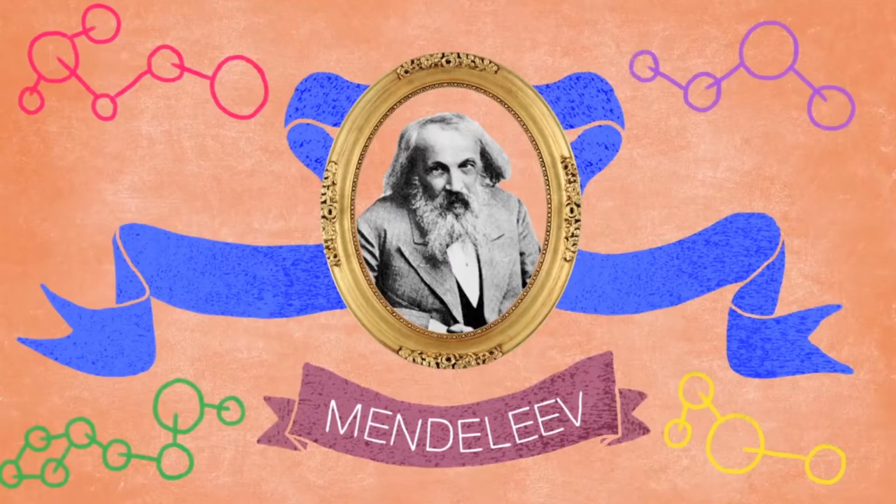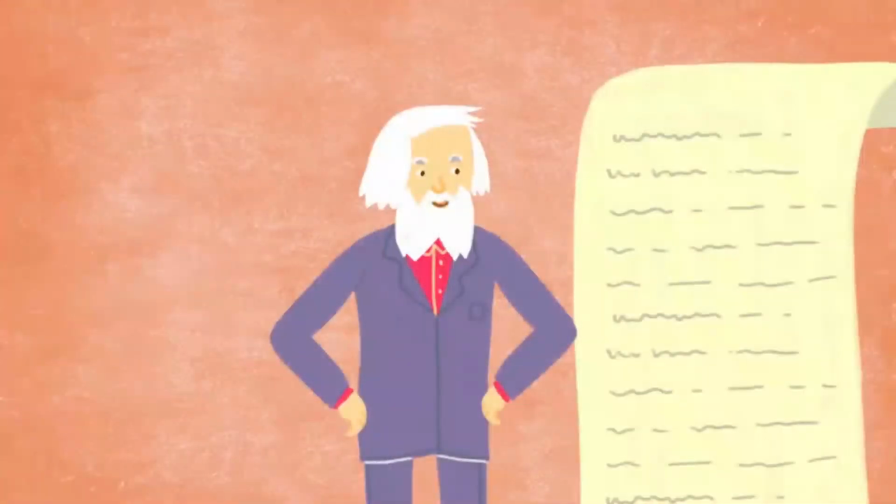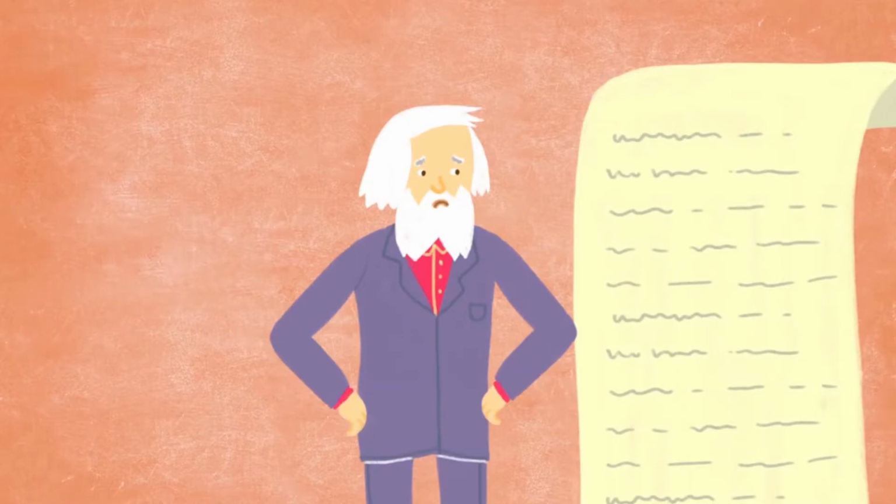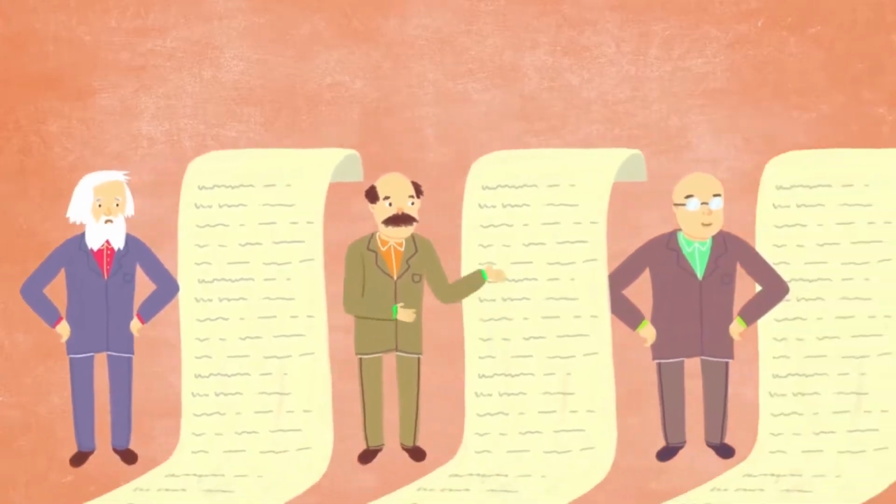Dmitry Ivanovich Mendeleev was born on February 8, 1834 at Tobolsk, Russia. He is a Russian chemist and the inventor of the periodic table. Dmitry formulated the periodic law and created a far-sighted version of the periodic table of elements.